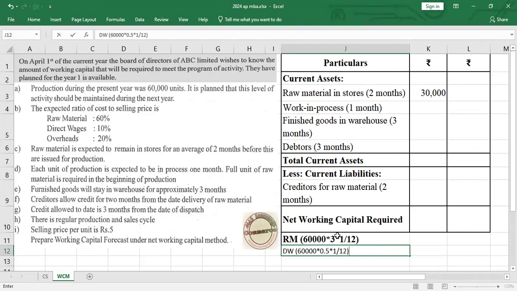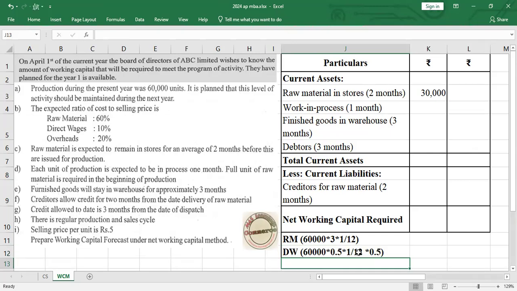Another thing we have to consider is that they are saying full units of raw material are consumed, so only 50% of direct wages they will consume during the production process. This is another thing we have to remember. Lastly, overhead will also be there in WIP, because it's a part of cost. 60,000 multiplied by 20% of selling price, that is 1 rupee, into 1 by 12 into 0.5.